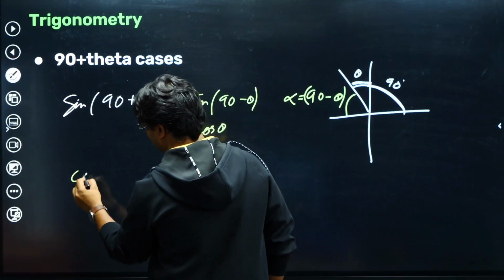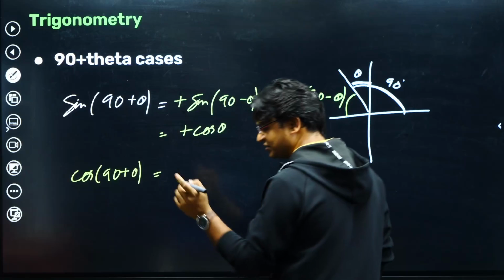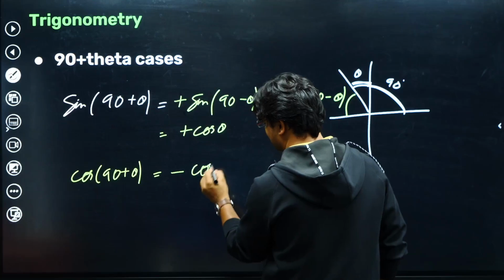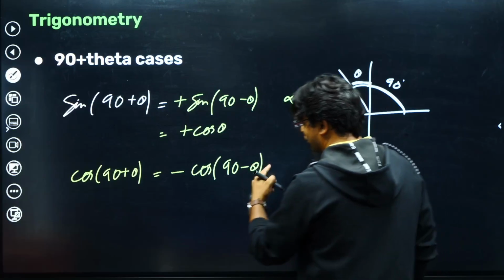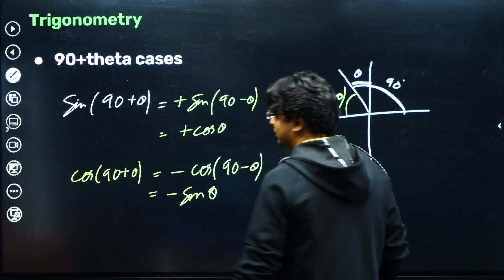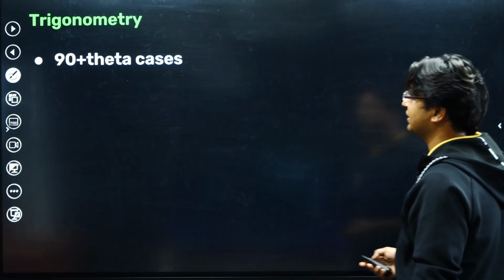So it will become plus cos theta. Similarly, what about cos of 90 plus theta? We already know that 90 plus theta is in the second quadrant. In second quadrant, cos is negative. So minus cos of alpha, which is 90 minus theta. Cos 90 minus theta is sine theta. Got this? So like this, you can work with 90 plus theta cases.